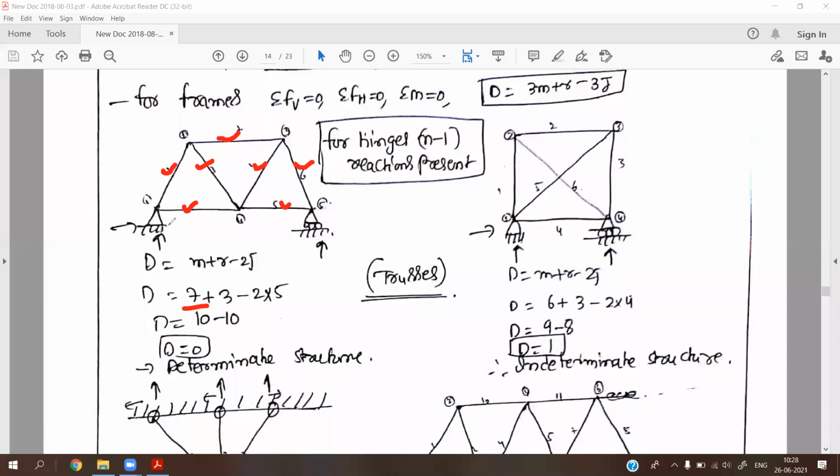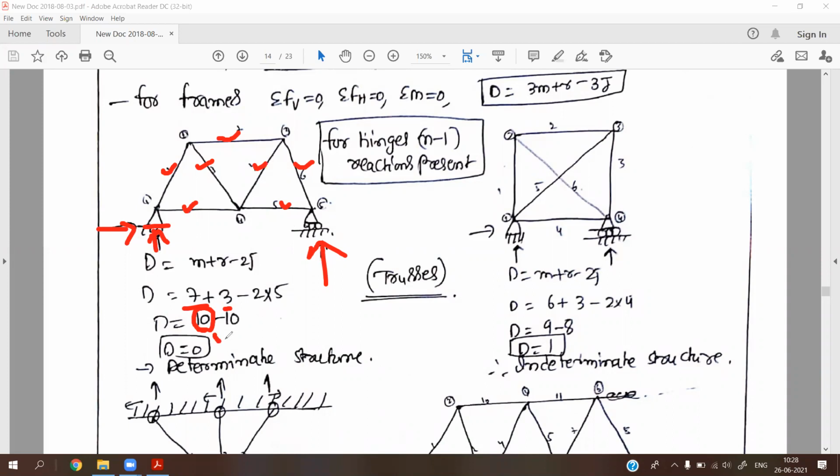For reactions, here is one immovable hinge support. For any immovable hinge support we have two reactions, which we already discussed in the previous class. Next, the roller support has only one vertical reaction. So 2 plus 1, totally 3 reactions. So 7 plus 3 is 10. So totally 10 unknowns are present in this structure.